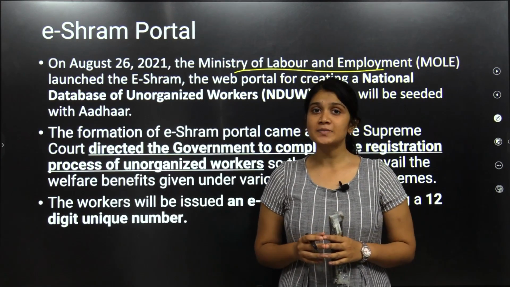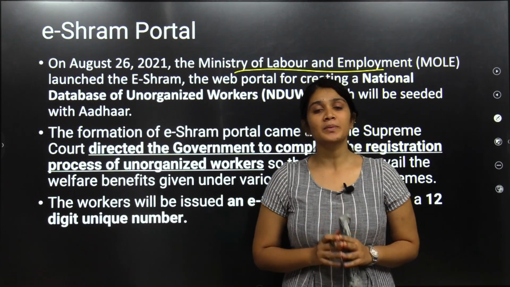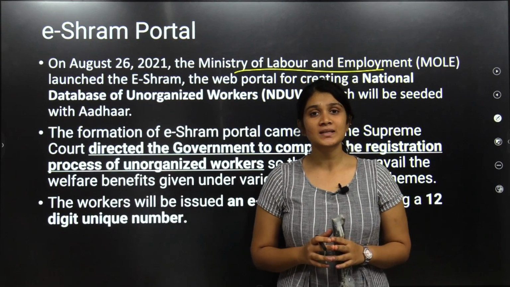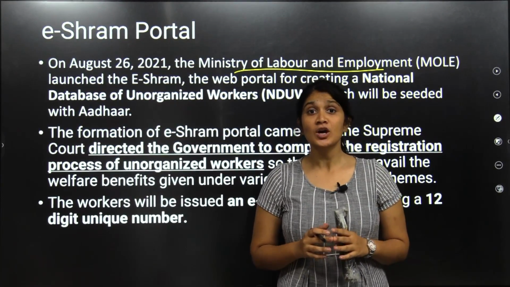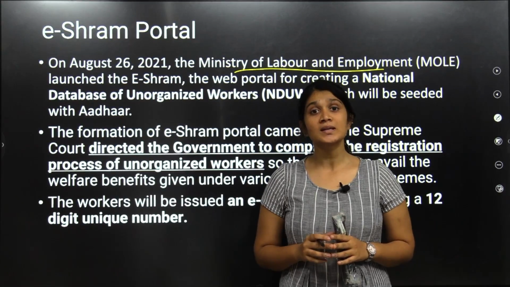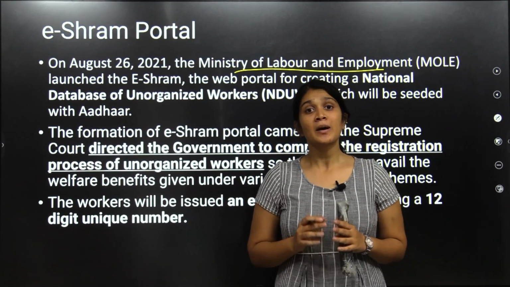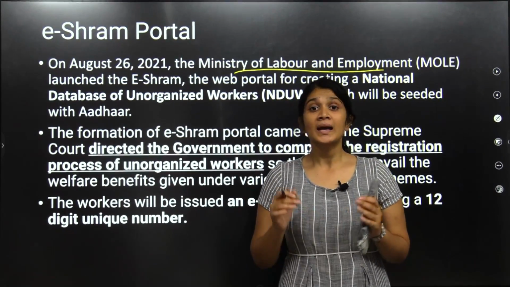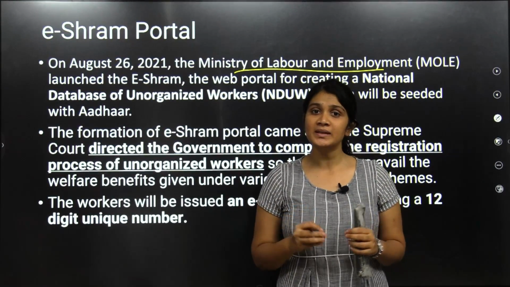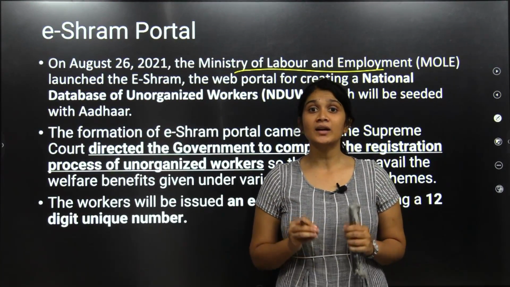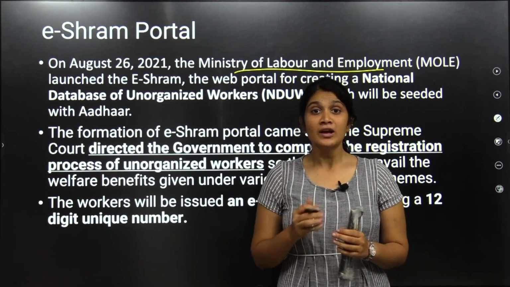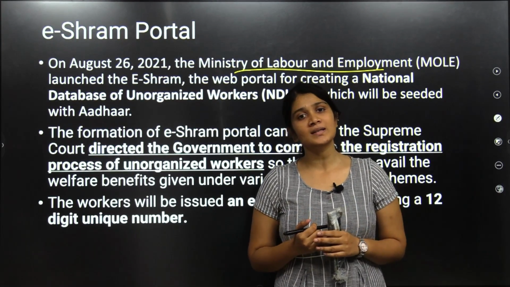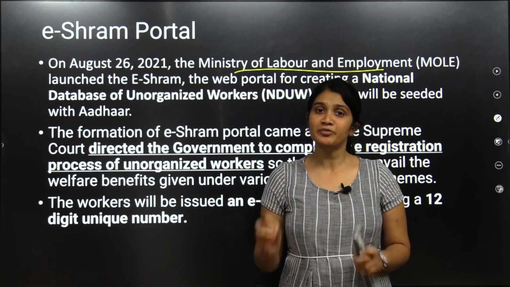This portal has been in the picture because of the Supreme Court's direction. The Supreme Court has directed to create a national database so that all the unorganized workers will avail all the welfare schemes particularly provided for them. Everybody registered under this portal will get a unique 12-digit number so that they will be able to avail all the necessary schemes particularly developed for them.